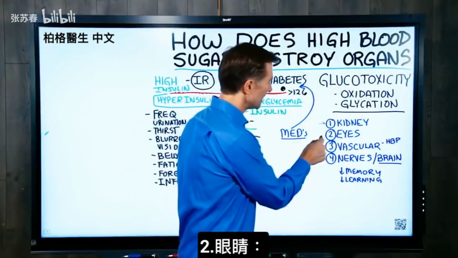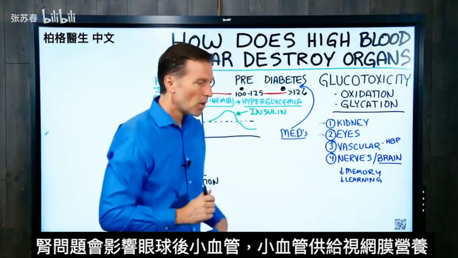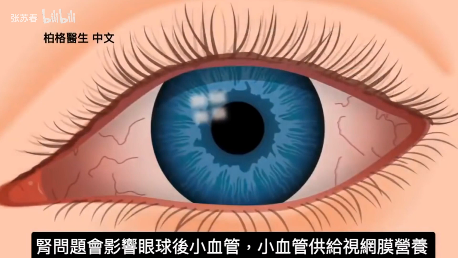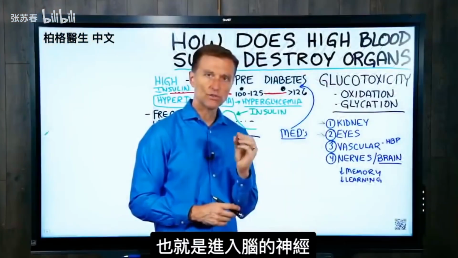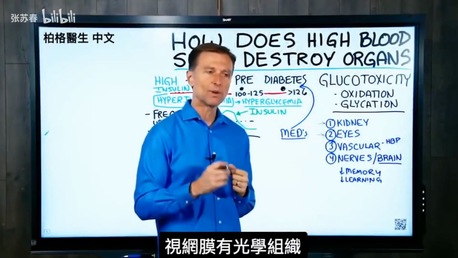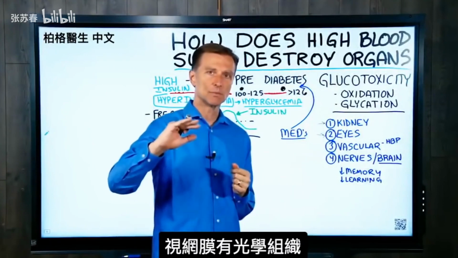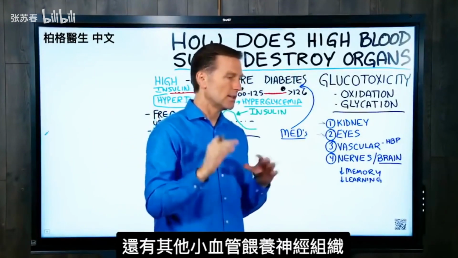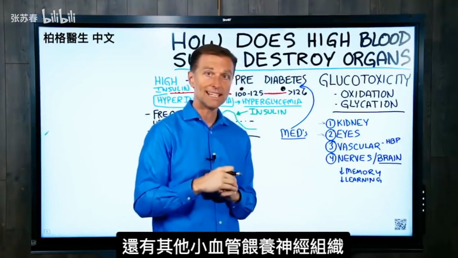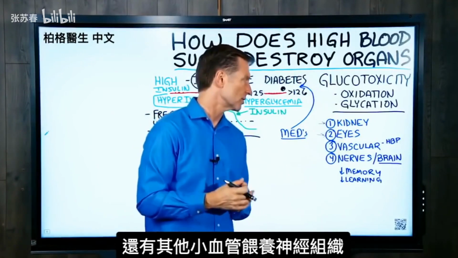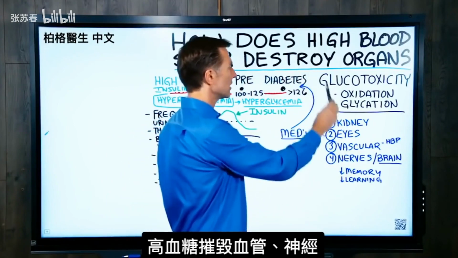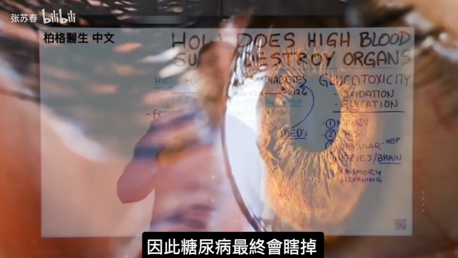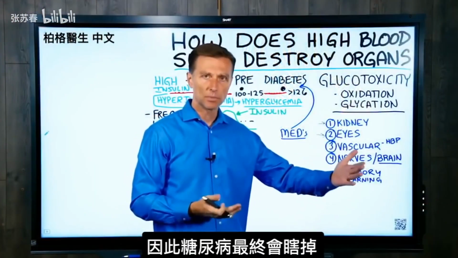Okay, number two, the eyes. It'll affect the tiny blood vessels in the back of the eye that feed the retina, which is a nerve that goes right into your brain. So the retina has optical tissue, and it's an extension of your brain sticking out there. And there's all these little blood vessels that it needs to feed that nerve tissue. Well, high sugar destroys the blood vessels, which then destroy the nerves. And that's why the end product of having diabetes, you end up going blind.